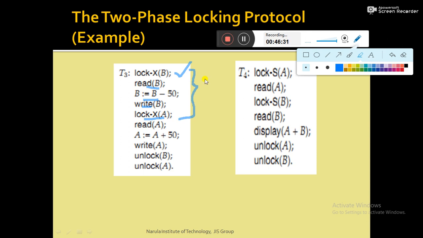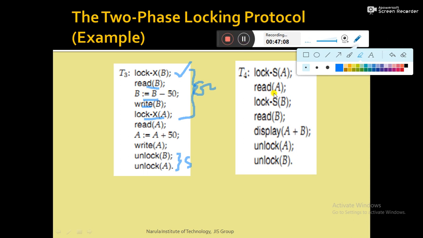So this part is phase 1, the growing phase, meaning in that phase transaction T3 is only making lock requests, only obtaining new locks. Then it performs the read operation, the modification is done, the write is done, then T3 performs unlock B and unlock A. That means unlocking has started from here. So that phase is known as the shrinking phase, or phase 2. So this is the growing phase and this is the shrinking phase.